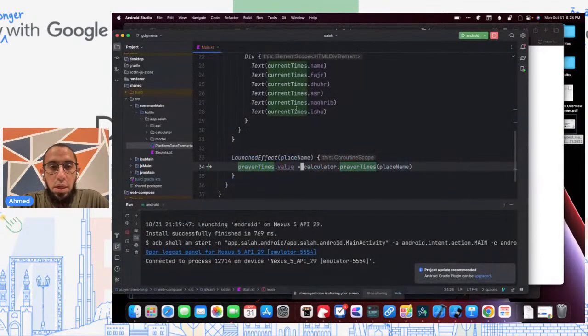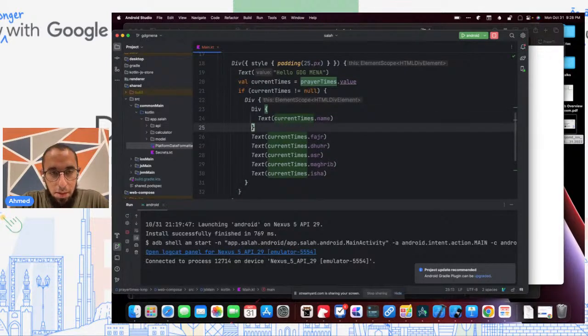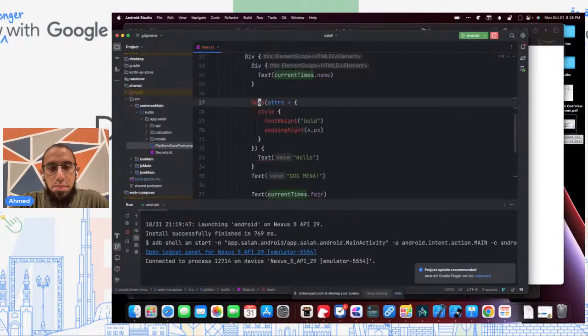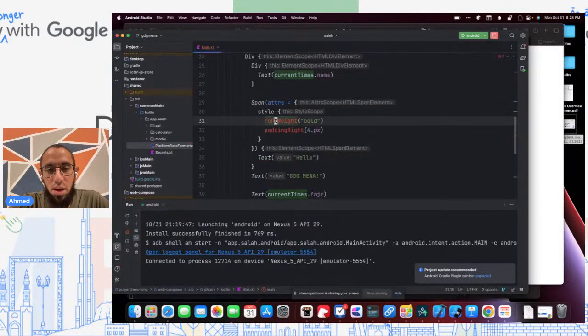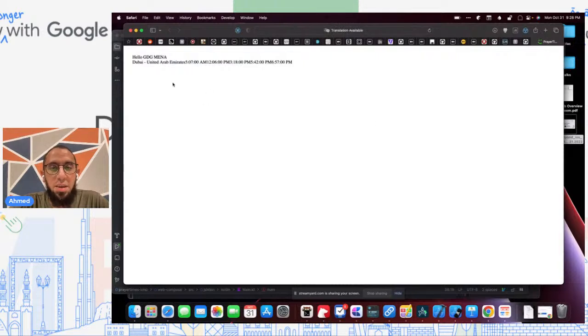So we'll go back to the code and clean this up a bit. We'll wrap this in a div, and what we need is something like spans. We need a span with a label that's bold and maybe some padding, and the place name. We'll see once it's built, it's building under the hood. But now once it's built, we have hello GGG MENA. We notice the hello is kind of bold.